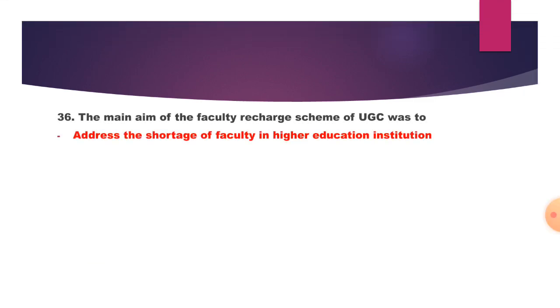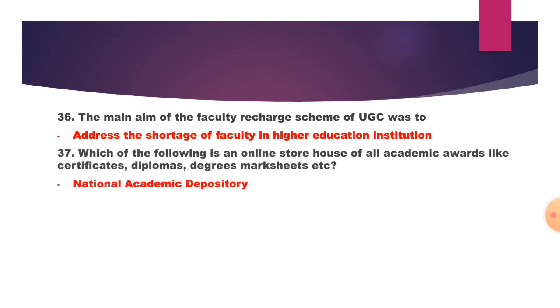36. The main aim of the faculty recharge scheme of UGC was to address the shortage of faculty in the higher education system. So this is the recharge scheme of UGC. 37.